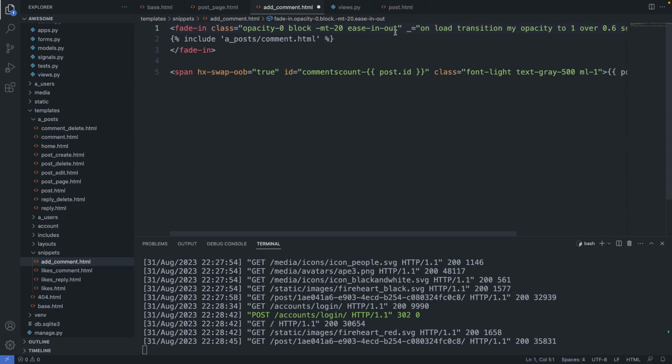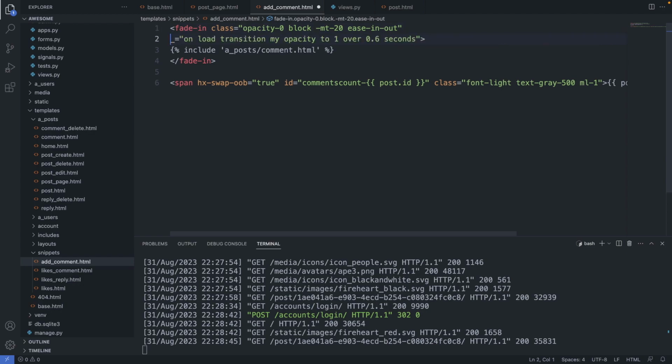Alright, and then we update the Hyperscript with onload transition. So first I would like to have the slide down animation. So here we write onload transition my margin-top to 0 over 0.2 seconds.